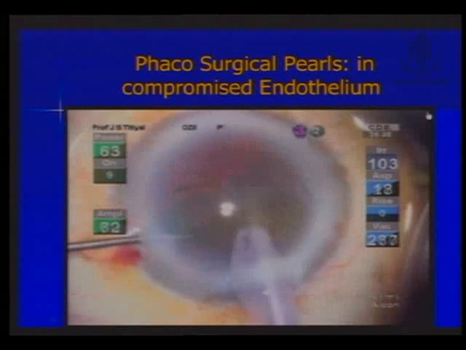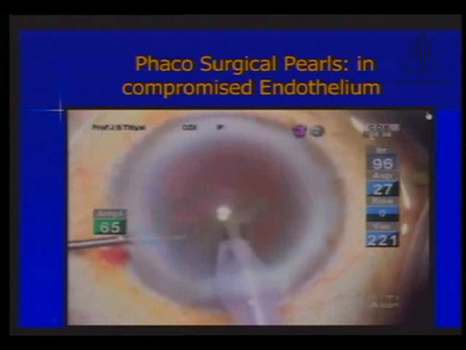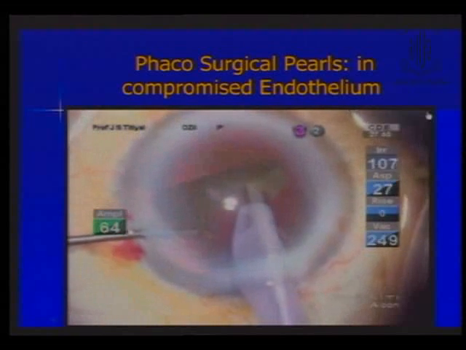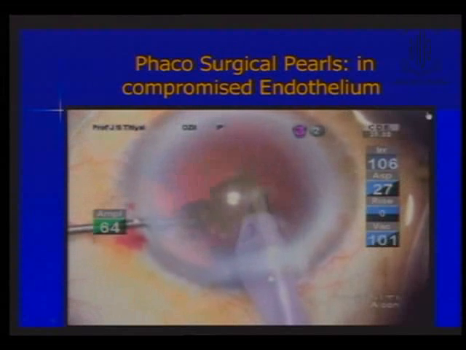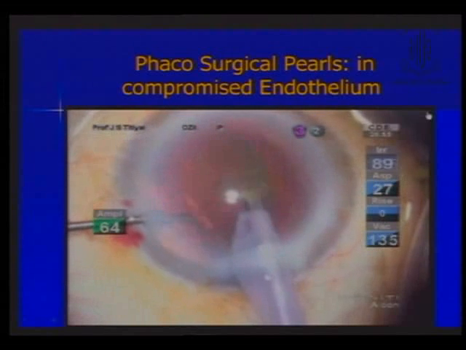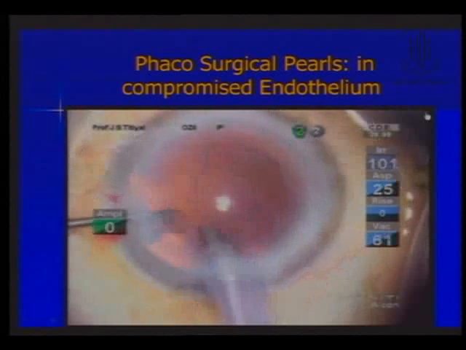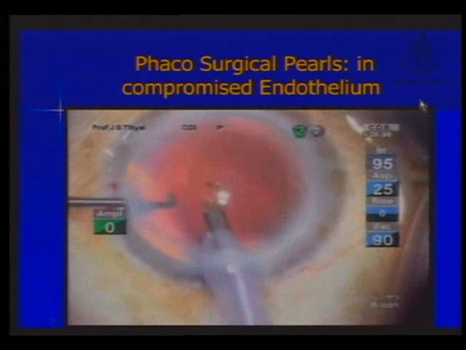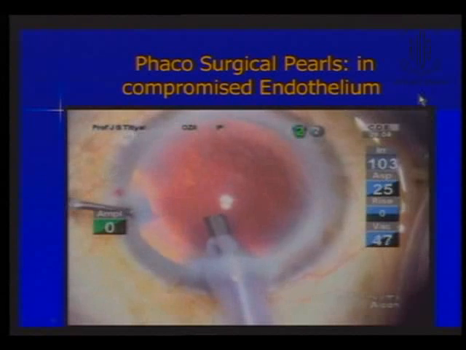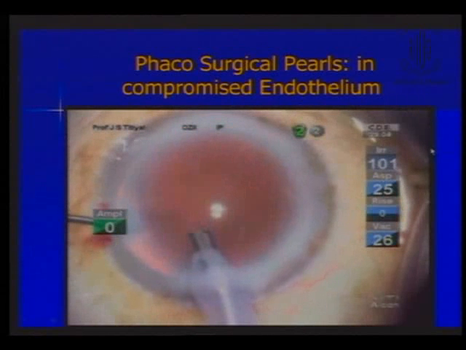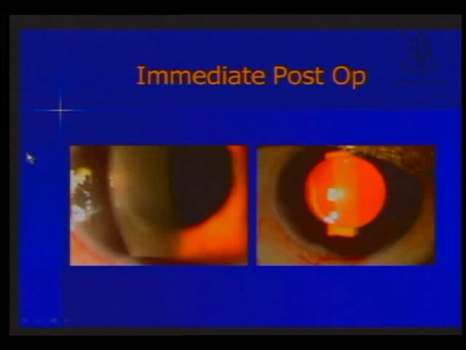If you know this aspect of surgery during your procedure, then you can have a very easy emulsification in difficult situations also. Make sure your handpiece remains more static and doesn't move to and fro. That also decreases pressure on the wound area and improves the endothelial count in these cases. The parameters have to be moderate. Your bottle height should be around 100, aspiration 25 or less, and vacuum around 300. I think these are important points to realize in compromised endothelial cases.